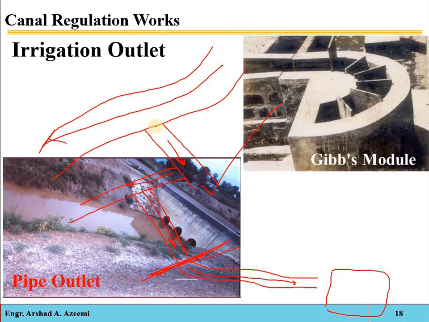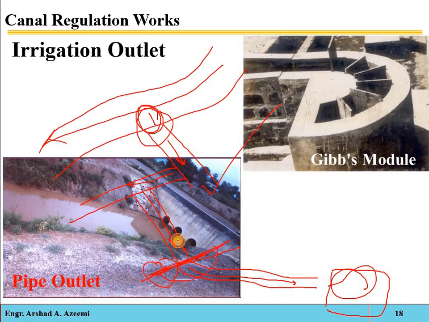The government has to transport the water from the first point to the end of the distributary. From the end of the distributary, it is the responsibility of the farmer, the cultivator, to carry the water to its point of utilization, irrespective of location. Whatever the location is, and however he transports, applies, or distributes the water, the state's responsibility is just the transportation of water from one point to the other.